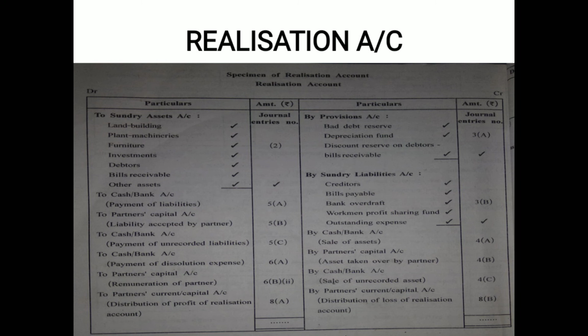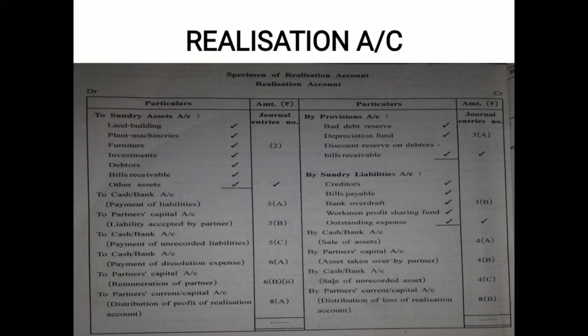Okay. Then let us see which is the next journal entry. Please turn the page. Okay, it says when income is received from unrecorded asset. I hope you have your textbook with you. Only then it is possible to understand, because we are reading journal entries and we are preparing realization account on the same basis.